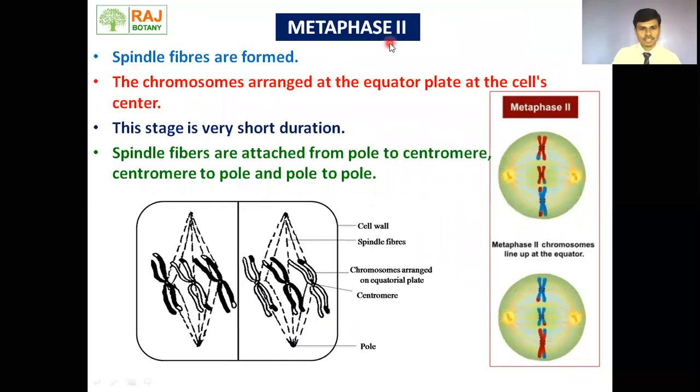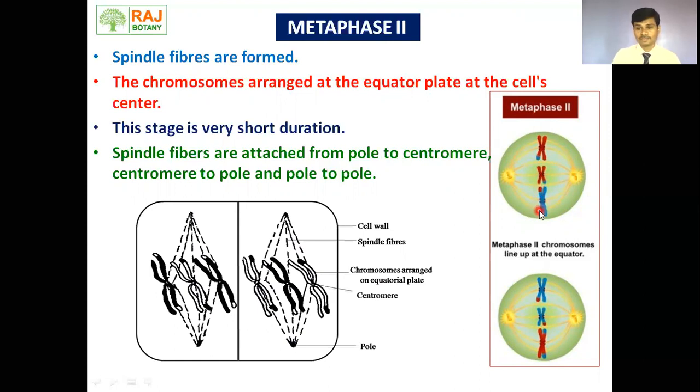In metaphase second, spindle fibers are formed, no doubt. Chromosomes are now arranged at the equatorial plate or the metaphasic plate. One point we have to remember here: if we see the animal cell, here we can see a red colored chromosome on which a blue colored chromosome part is there. And on the blue chromosome part, we can see the red colored chromosome part.